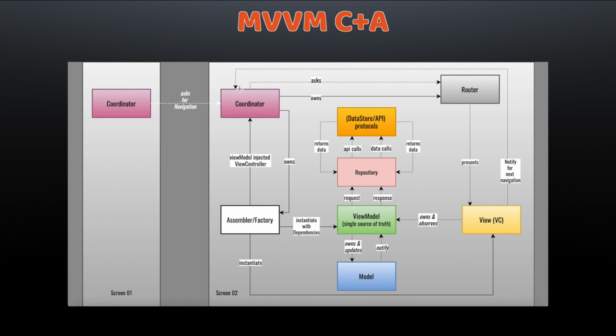For every view controller or every screen, you would have a dedicated coordinator, and this notification can be implemented with the help of delegates, closures, or observers. So suppose view controller A needs to navigate to view controller B, then view controller A will ask its dedicated coordinator to push view controller B onto the navigation stack.